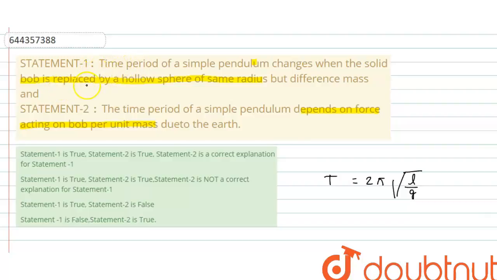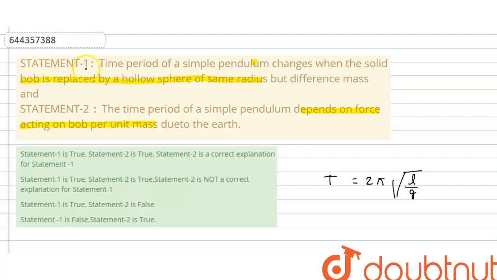If we replace the solid sphere by a hollow one of the same radius but different mass, mass is not important. The time period does not depend on mass. It depends on force per unit mass, which is acceleration due to gravity, small g. So if it is a solid sphere or a hollow sphere of different mass, the acceleration due to gravity for both cases remains the same, so the time period will remain the same.